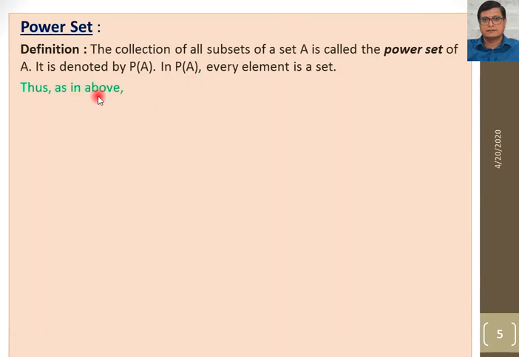Thus, as in the above, if A contains 1, 2, then P of A will contain all the subsets of {1, 2}. The empty set is a subset of every set, so it will come here. Then we take one element at a time, {1}, {2}, and then {1, 2}. Since set A contains 2 elements, the number of subsets is 2 raised to the power 2, that is 4 subsets. The collection of those 4 subsets is known as the power set.